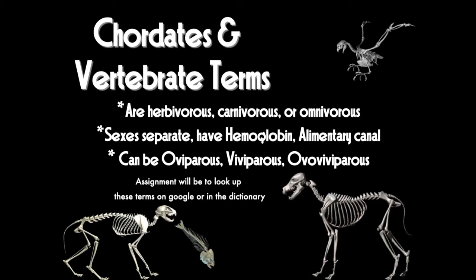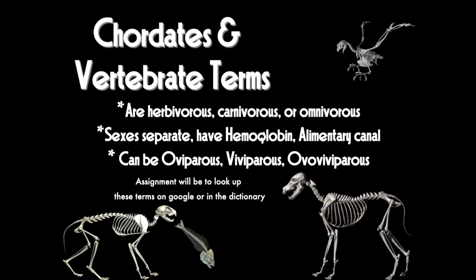Then we have the alimentary canal. The alimentary canal is the pathway from the mouth to the anus. So basically the alimentary canal follows mouth, esophagus, stomach, small intestine, large intestine, then anus.